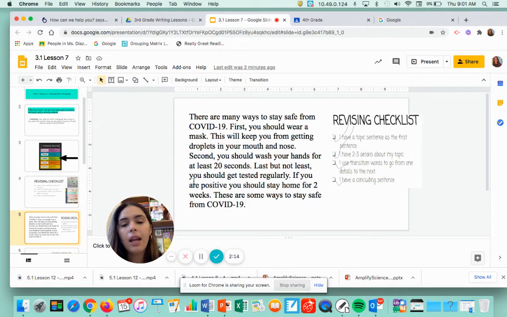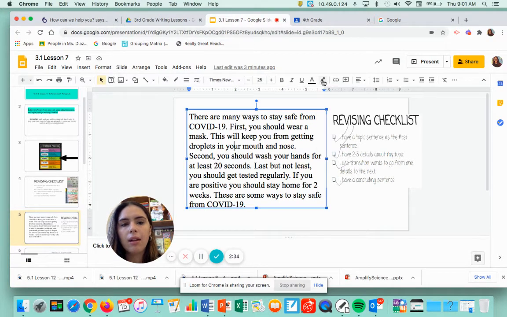And finally, if you are positive, you should stay home for 2 weeks. Oh, that's part of getting tested regularly. These are some ways to stay safe from COVID-19. That is their concluding sentence. So I put a check. They also use lots of transition words. So I want to highlight them here so we can see them clearly.